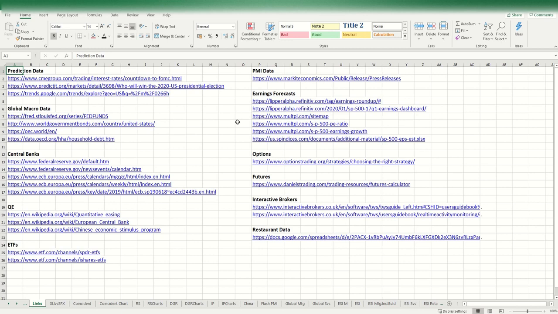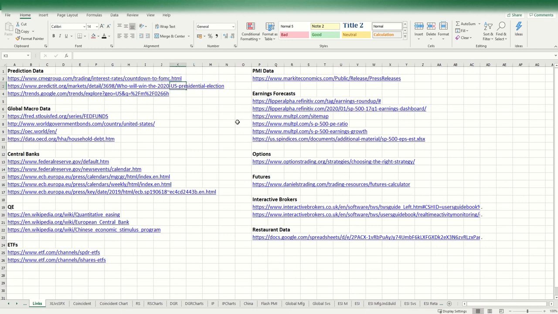So prediction data. The first link will give you what the market is thinking in terms of interest rate hikes or cuts. If you make a note of that, I should put all of these links in the description below. That one will show you which way the market's leading on that.